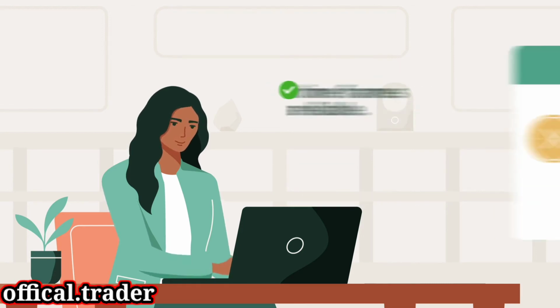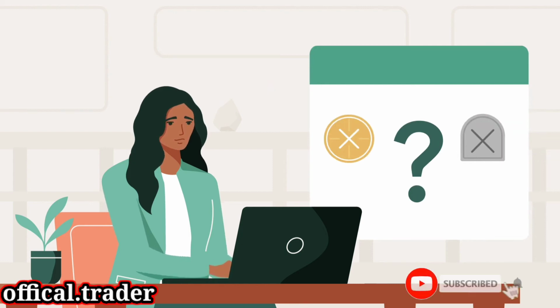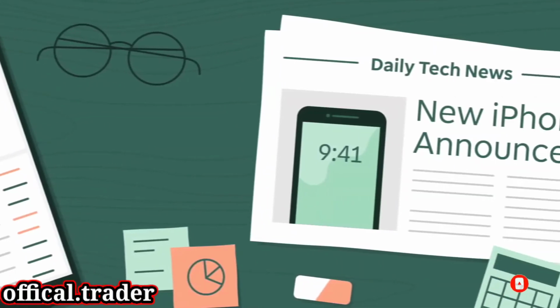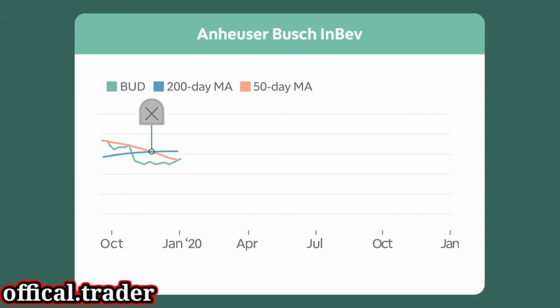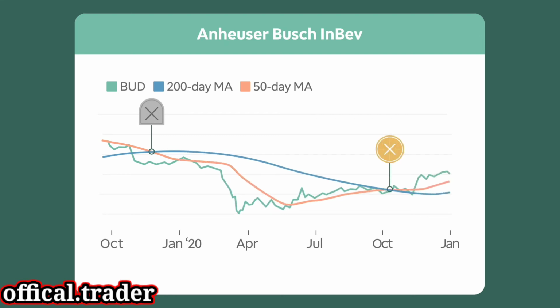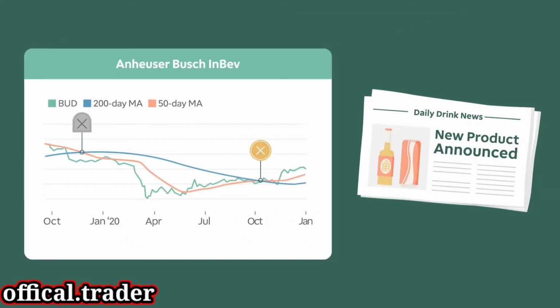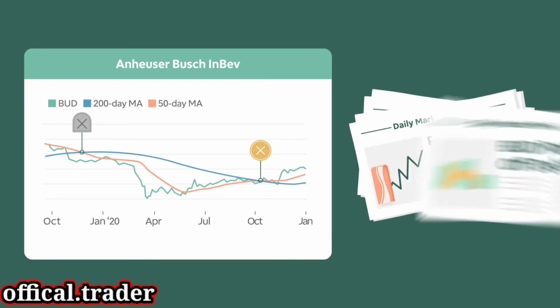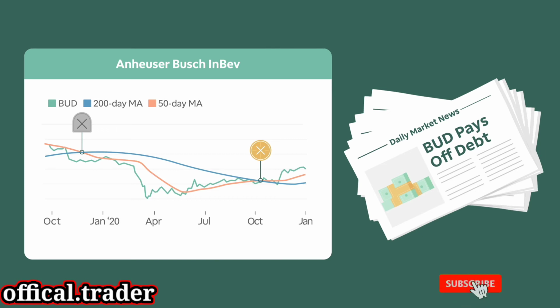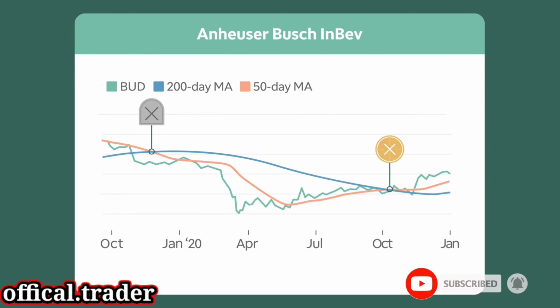So how can you be sure that a golden cross or death cross is reliable? Context is key. One way is to be familiar with the stock's previous price movement and news. For example, following a death cross in November 2019, Anheuser-Busch InBev went on a sustained downtrend until October 2020, when it displayed a golden cross. The cross was accompanied by news of two new successful product lines, a positive earnings call, and news that the company was eliminating its dividend in order to pay off debt, which was received positively. All news indicated that things were looking up.